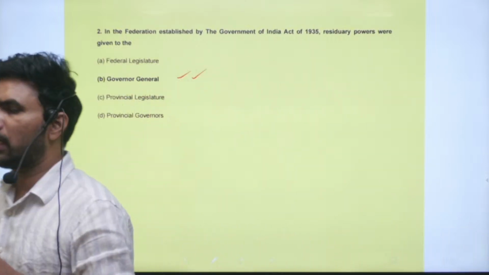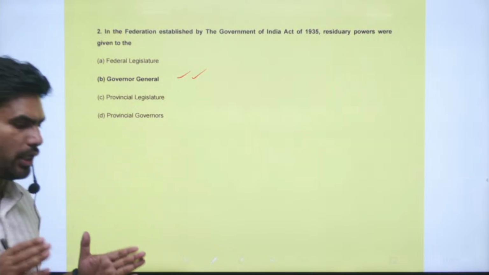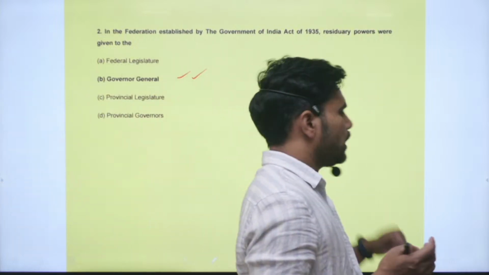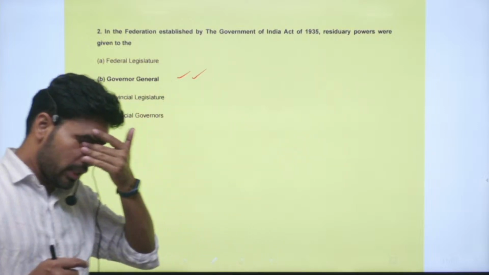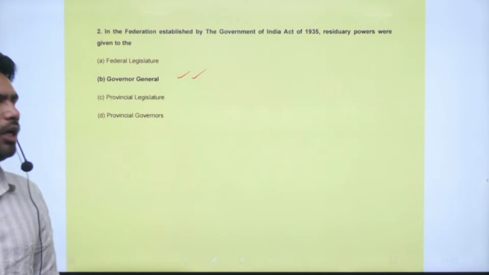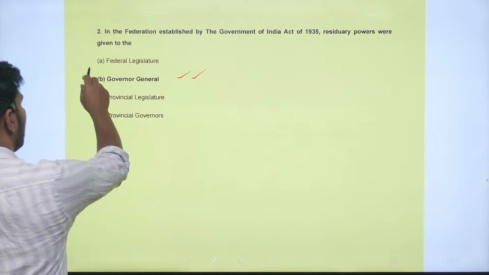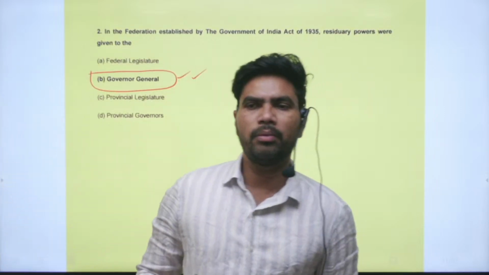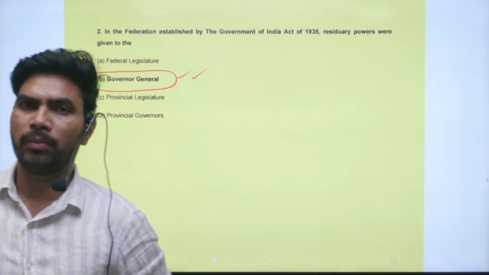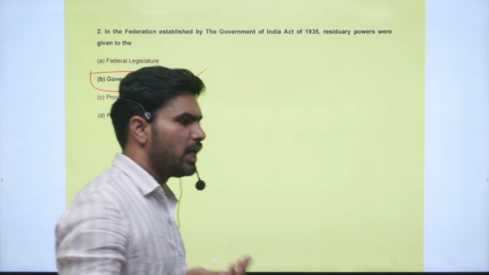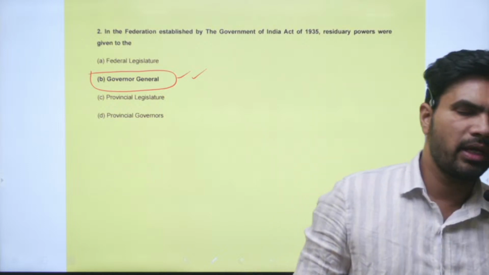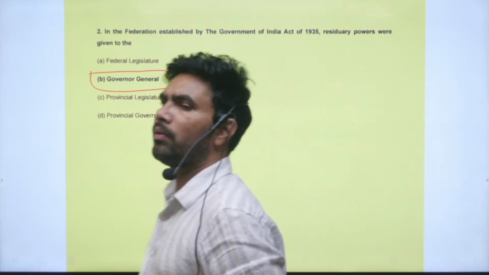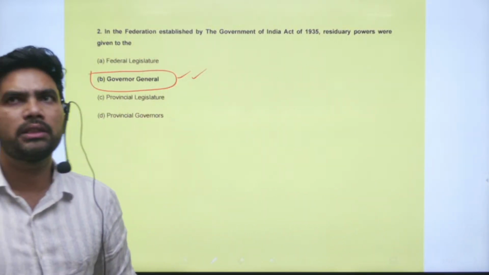So those items are called the residuary powers, and in the 1935 Act they have been given to the Governor General, and similarly after independence, in the new constitution also they have been kept with the central government. So if you see other federal governments like the United States of America, etc., the residuary powers are with the states, not with the center.